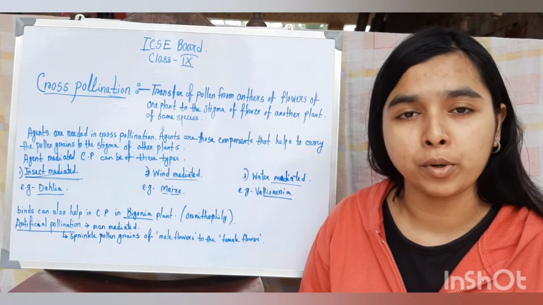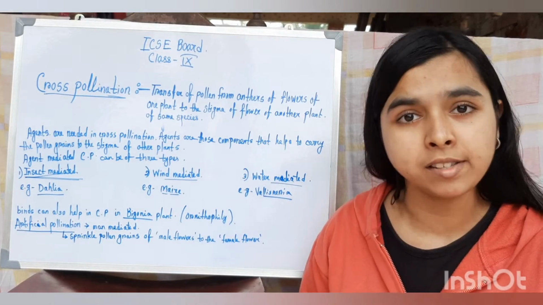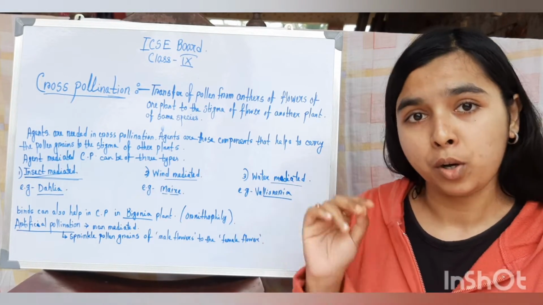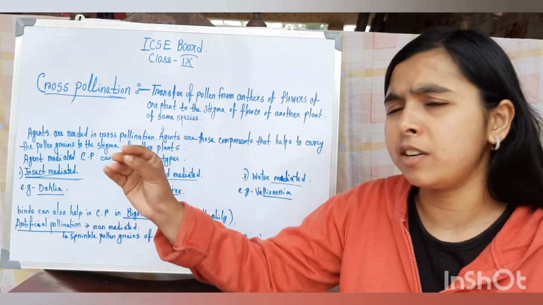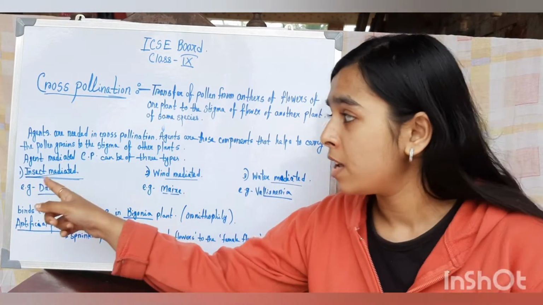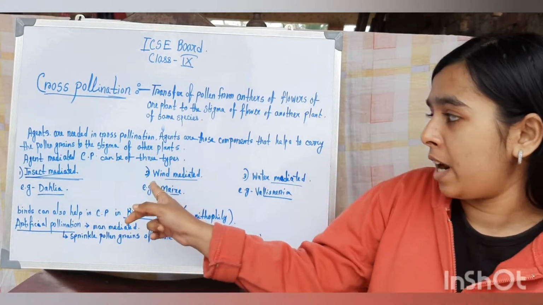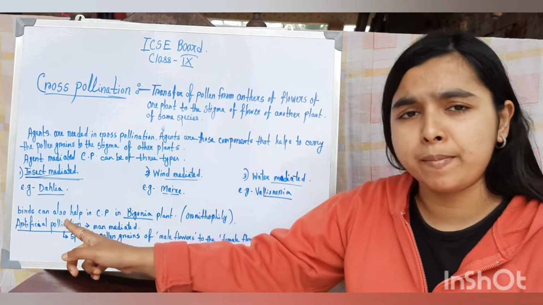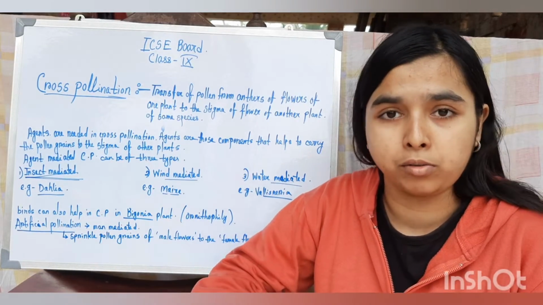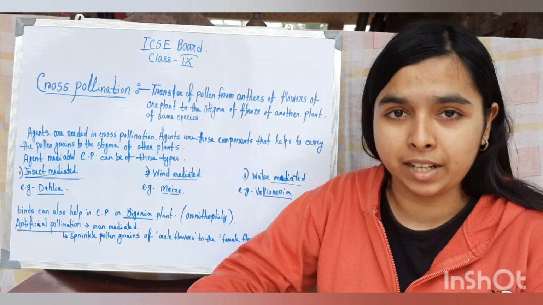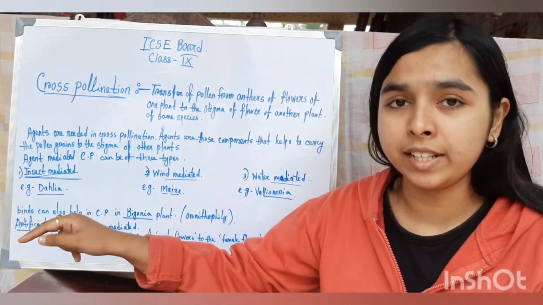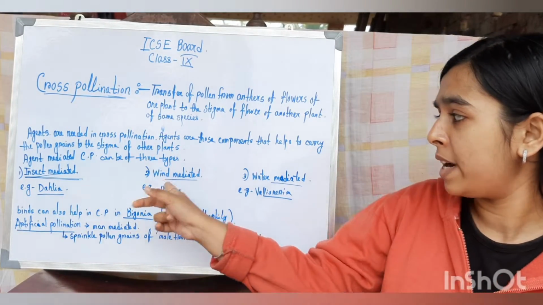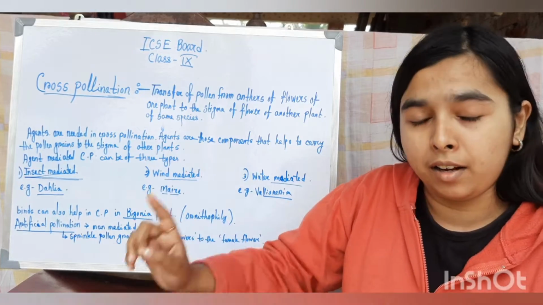Agents are those components which carry the pollen grains to the other flower. Okay. So different kinds of agents are present. It can be insect, it can be wind, it can be water, it can be bird, it can be any animal also, maybe elephant, maybe any other animal. Okay. So we will here discuss the insect mediated, wind mediated, water mediated pollinations.